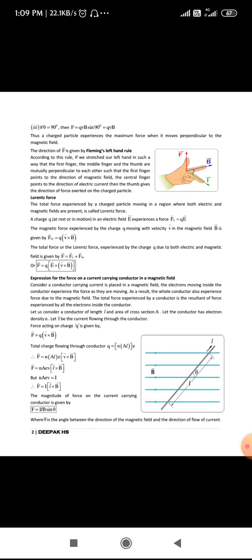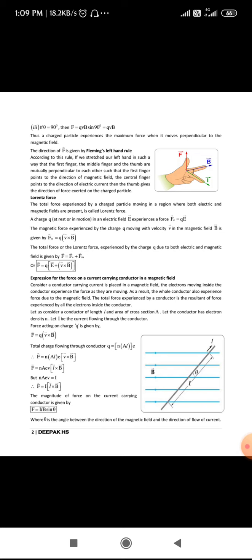Okay. So next is the expression for the force on a current carrying conductor in a magnetic field. If you take a current carrying conductor placed in the presence of a magnetic field, making an angle of theta. In the figure you can see B represents the magnetic field, I represents the current, L is the length of the conductor, and theta is the angle between the current and the magnetic field.